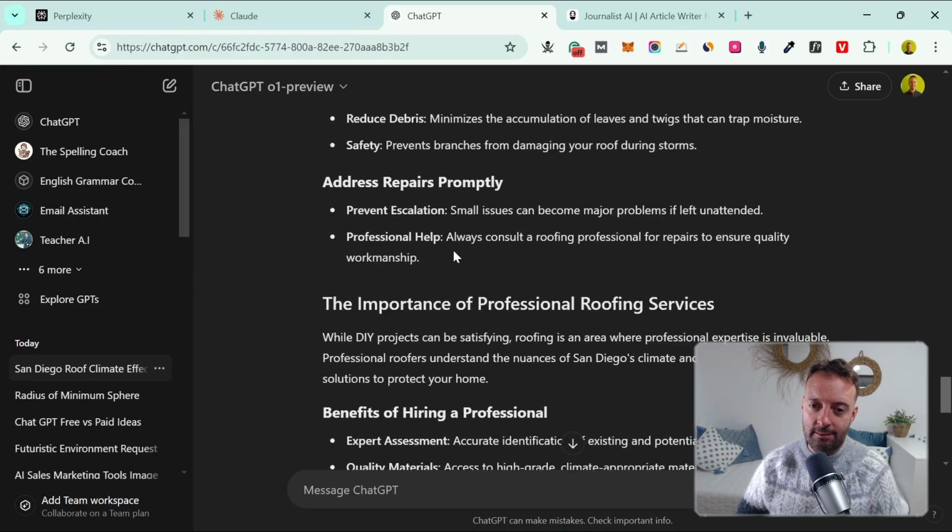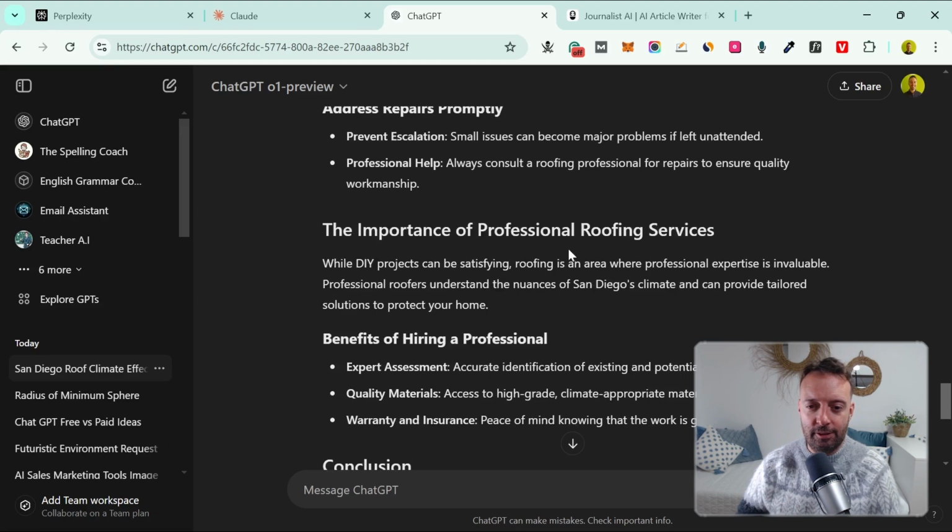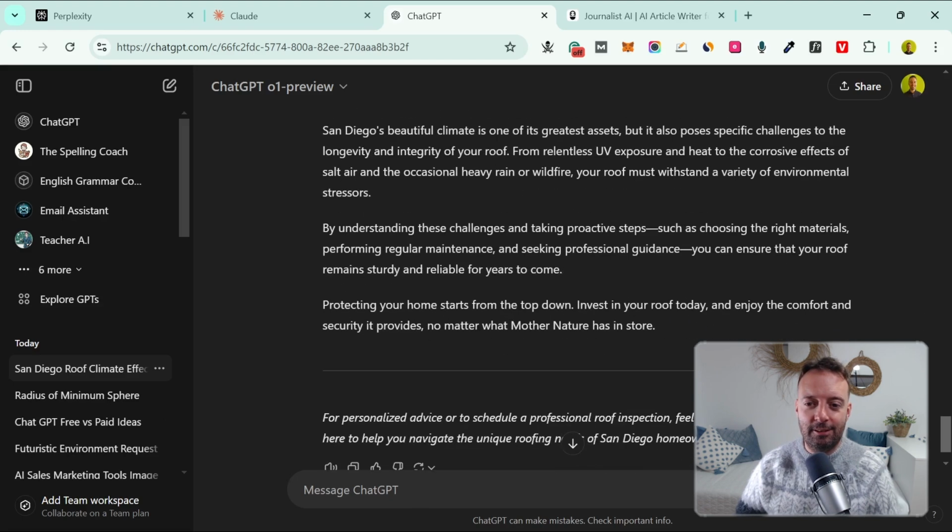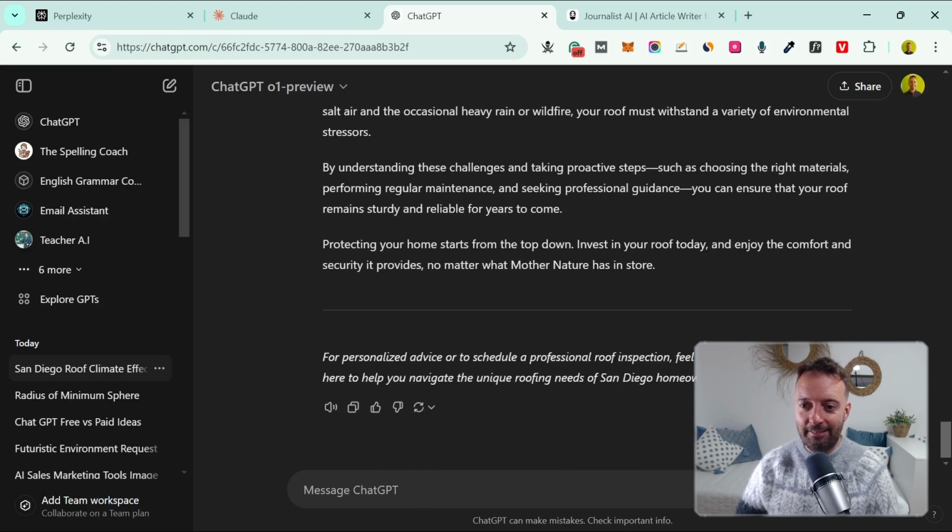And then the importance of professional roofing services. Excellent. Okay, so if you had a roofing website in San Diego, you would want to add that in and say, well, hire me, blah blah blah. Okay, and then conclusion, right? So really good. They've actually done that for us, right? So they've even put for personal advice or schedule. So they've done everything for us. Feel free or contact us. I don't know where that link goes to.